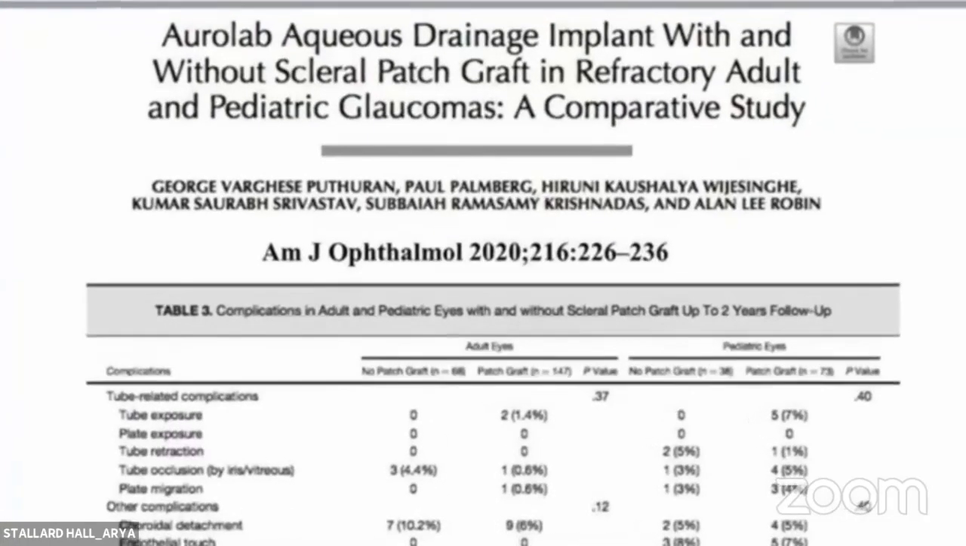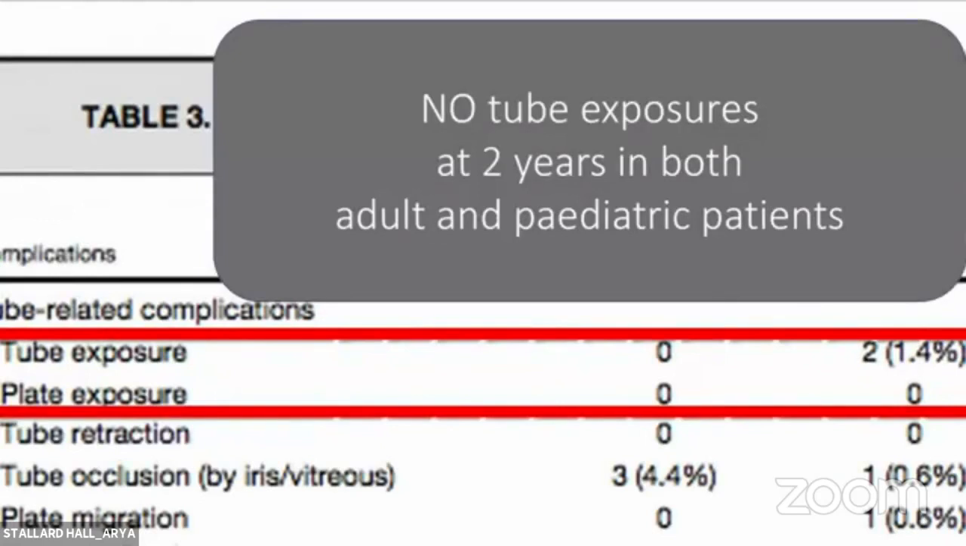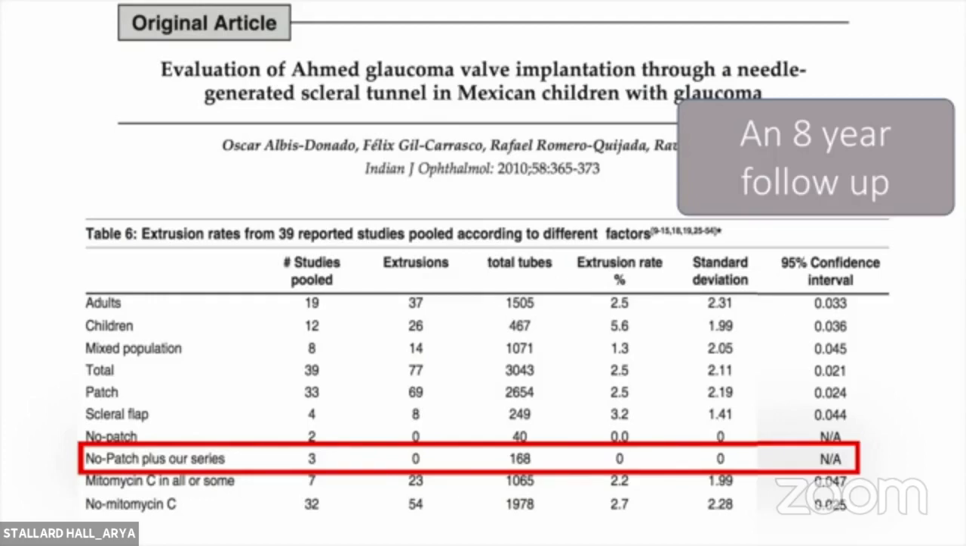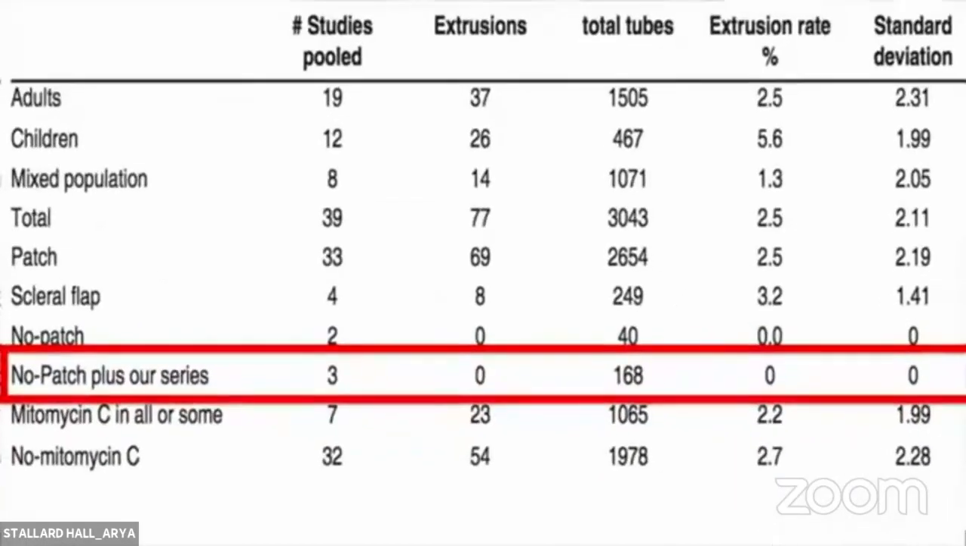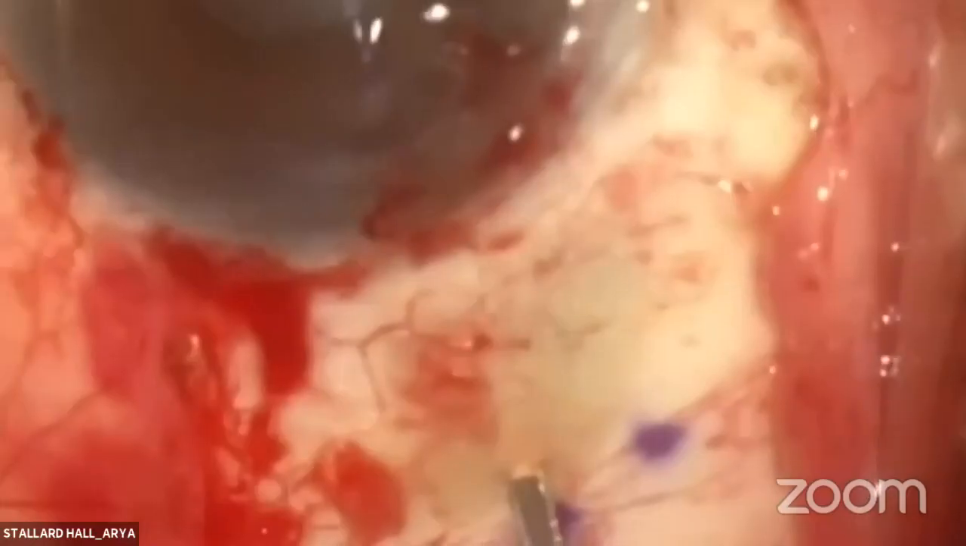The Aravind group described a no-patch 4 mm scleral tunnel technique which had no tube exposures at 2 years in both adult and pediatric patients. A Mexican study with a longer follow-up of 8 years in 128 children who were implanted with AGVs using the same technique also reported no tube extrusions.